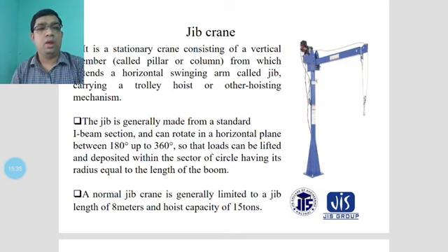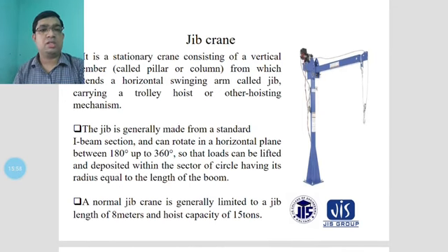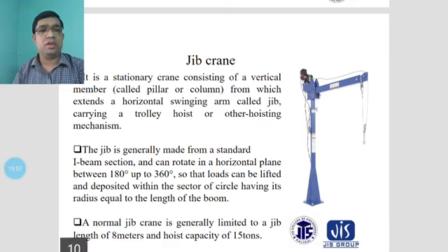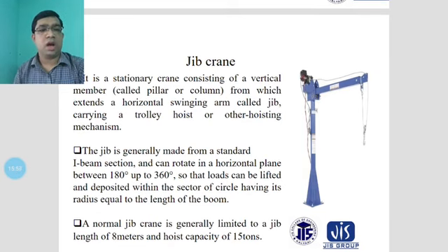pillar or column. You can see that this is a vertical member, called the column or pillar. And from this extends a horizontal swinging arm called the jib. This is the vertical, and this is the horizontal swing arm, and this swing arm is called the jib.